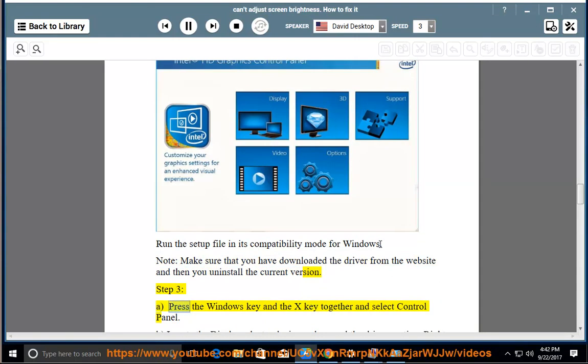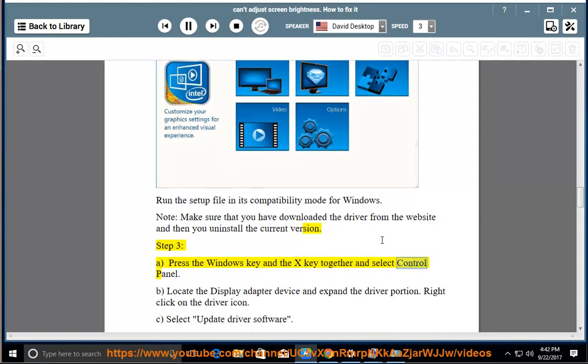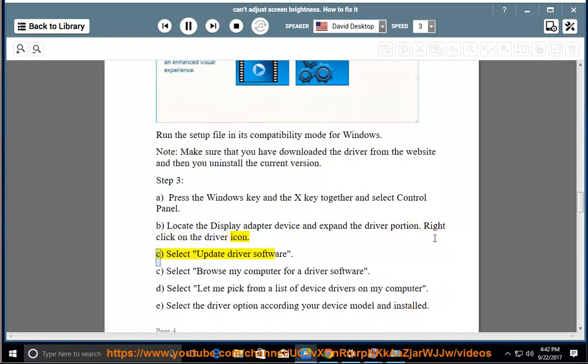Step 3, A. Press the Windows key and the X key together and select Control Panel. B. Locate the display adapter device and expand the driver portion. Right-click on the driver icon. C. Select Update Driver Software. C. Select Browse My Computer for a driver software.